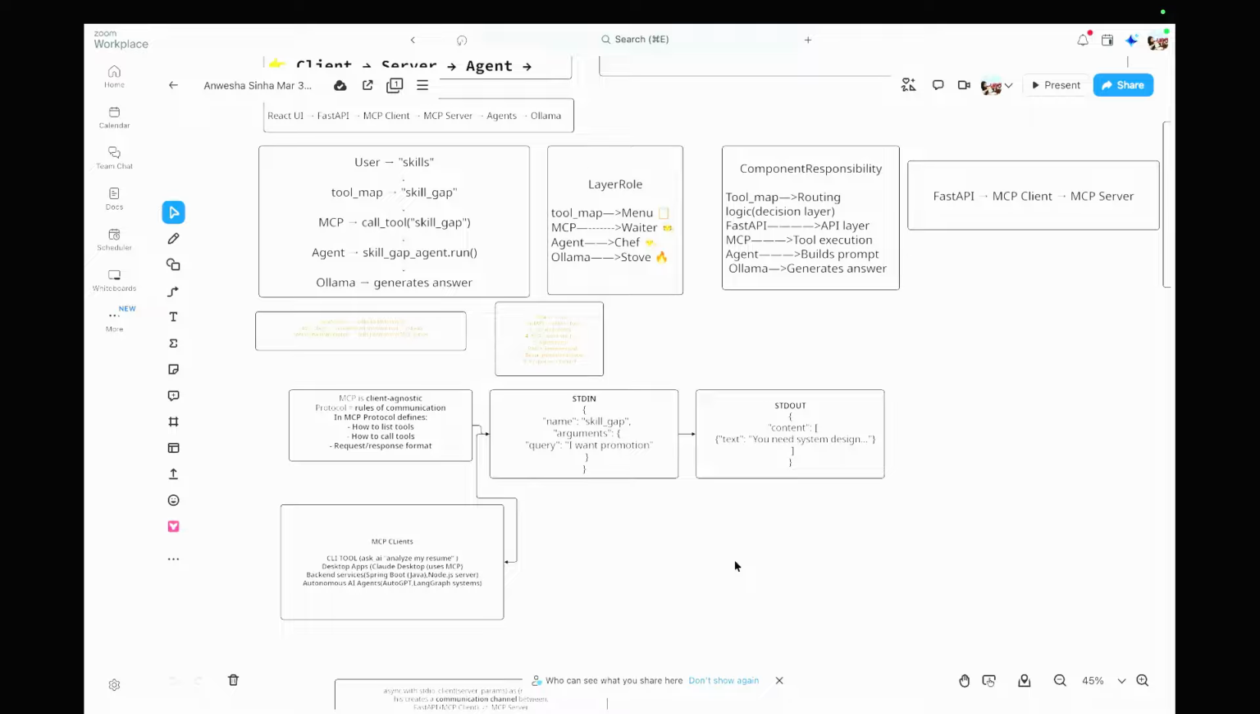And the MCP clients follow this protocol of stdin and stdout. So this is how stdin and stdout is written.